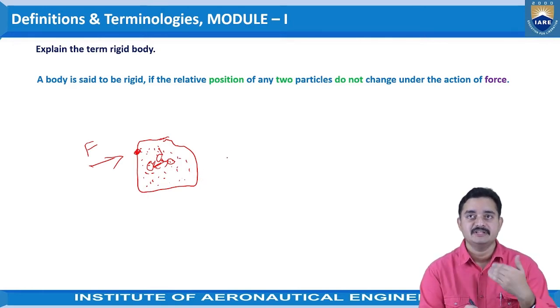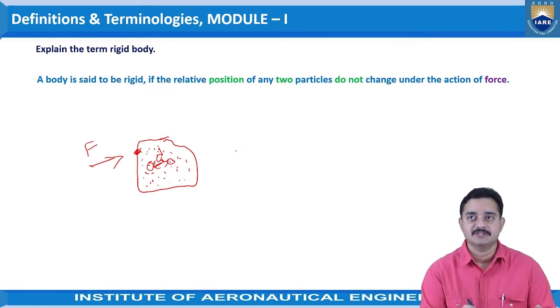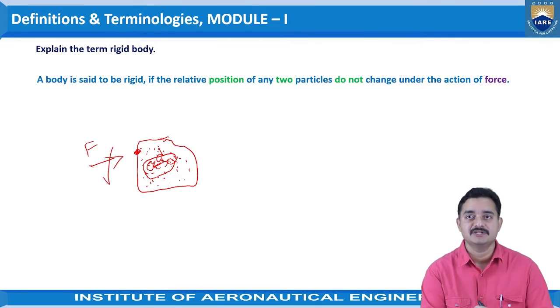Now the rigid body criteria comes into the picture. Even though the force is acting here, there is no change between the points in the object. Let us say these two points are A and B. If the distance between these two points doesn't change even when the force F is applied, then this body is treated as a rigid body.